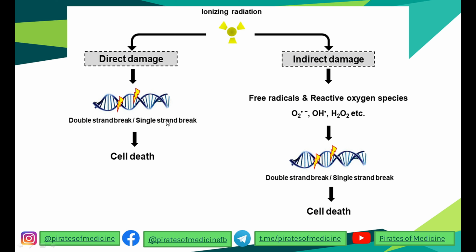In indirect damage, it leads to formation of various free radicals and reactive oxygen species inside the body, which cause oxidative stress and damage to the DNA, the same damage, ultimately causing cell death. But these reactive oxygen species and free radicals, like superoxide free radical and hydrogen peroxide, are formed by indirect damage of ionizing radiation. So this is why a radioprotector is given, so that free radical formation can be inhibited.